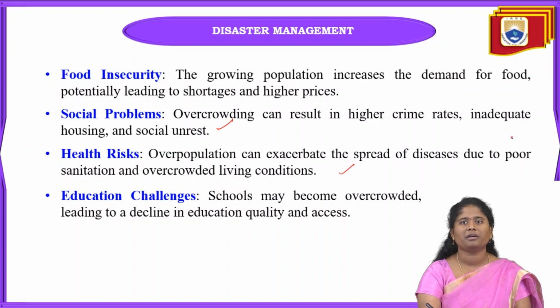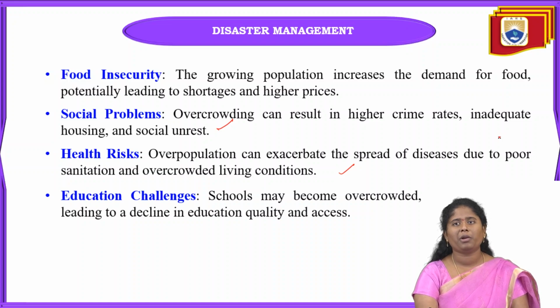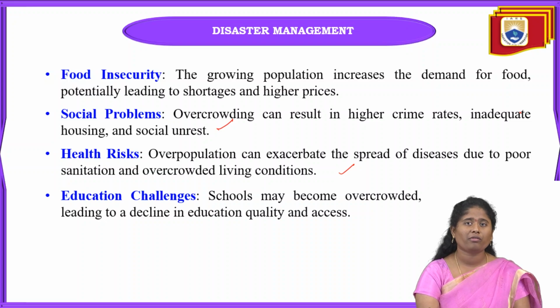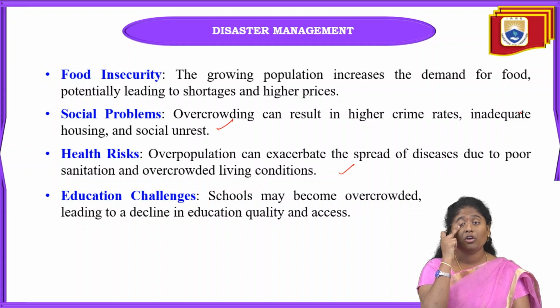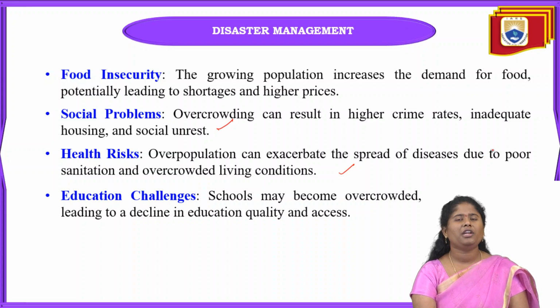Next one is health risk. If overpopulation is there, there will be more chances to spread diseases due to poor sanitation. Why? Because in so many areas, very good sanitation will not be there. In crowded areas, we can easily see the spreading of diseases. If there is overpopulation, of course in some areas crowds can be seen. In any type of disaster happening, they can easily get injured or killed at that time.